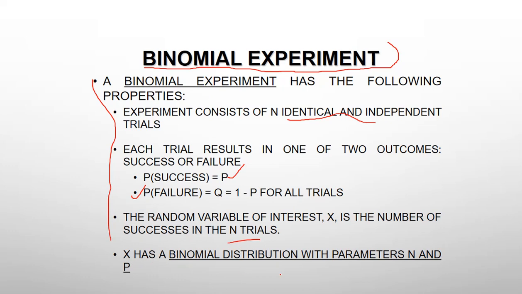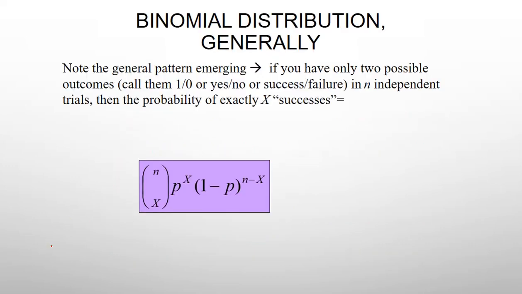If X has a binomial distribution with parameters n and p, this means X follows binomial distribution (n, p). This is the general notation for binomial distribution. Now we can go to how we can represent binomial distribution. What is the PMF of binomial distribution?